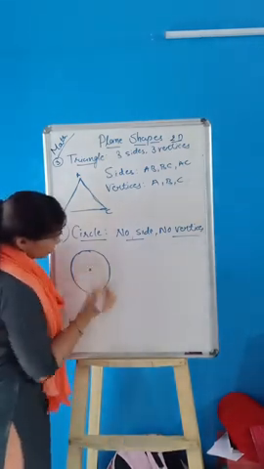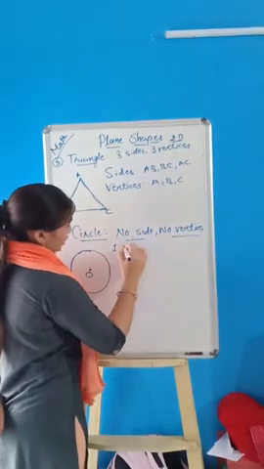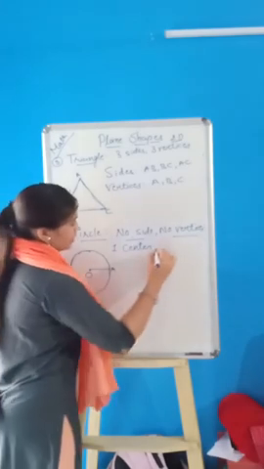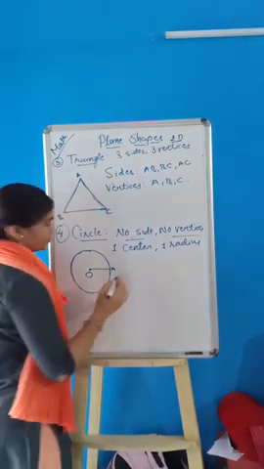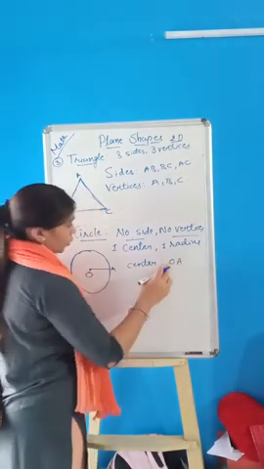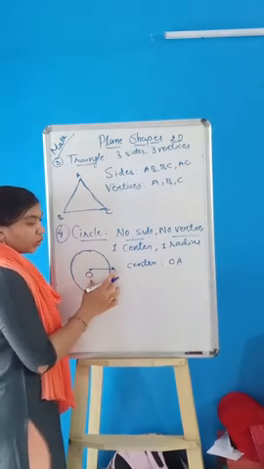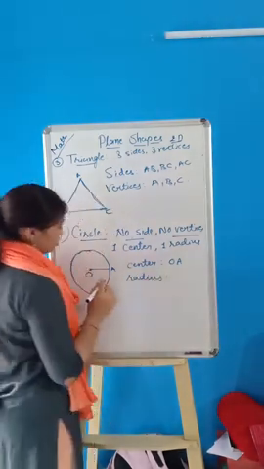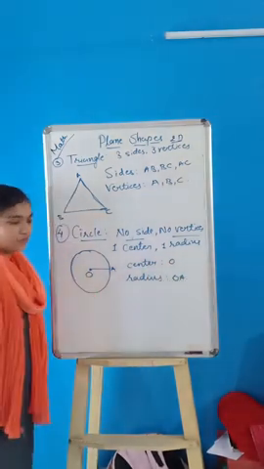There will be one center in that. Using that, you can draw the circle. Only one center and one radius. Using that, you can draw the circle. Center is O and the radius you can write as OA. Now you cannot write AO. You have to compulsorily write OA only.